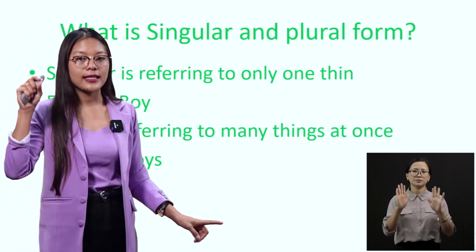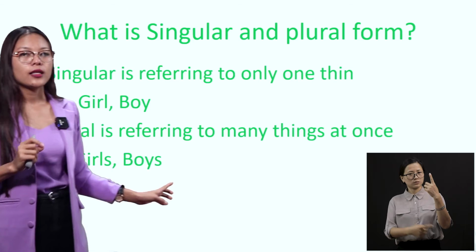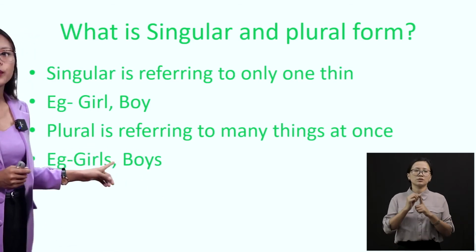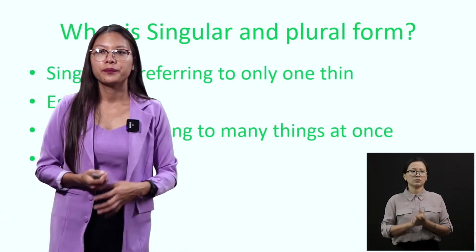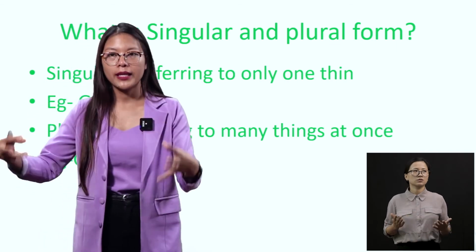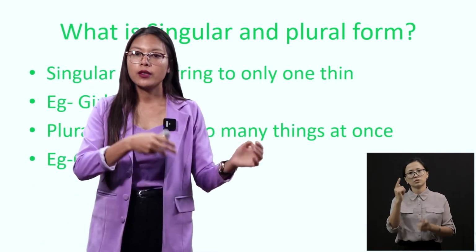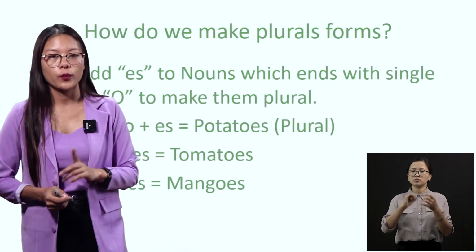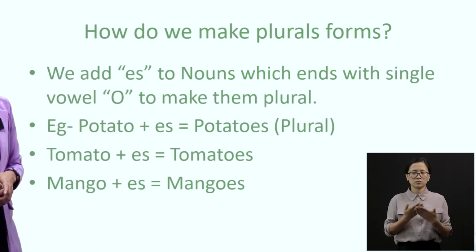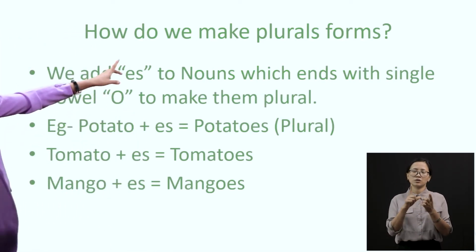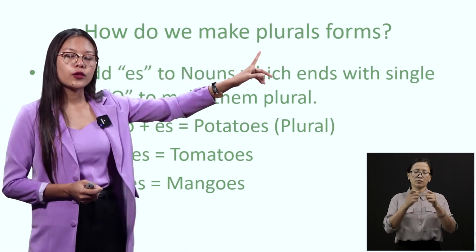See, we have S at the end, right? So that is known as plural. Plural are those that refer to many things at once, okay? And singular are those that refer to only one thing. And so how do we make plural forms?